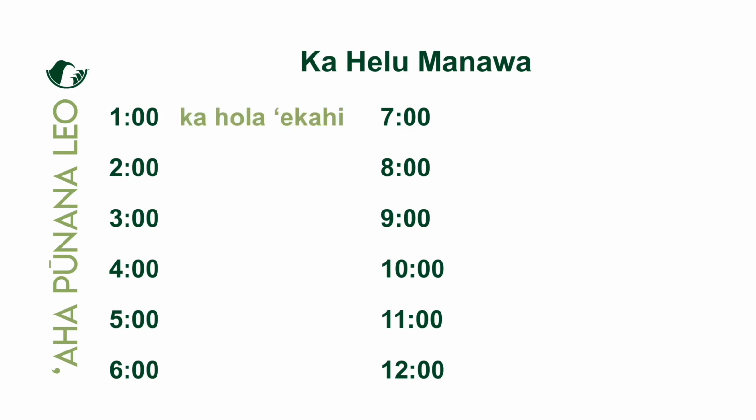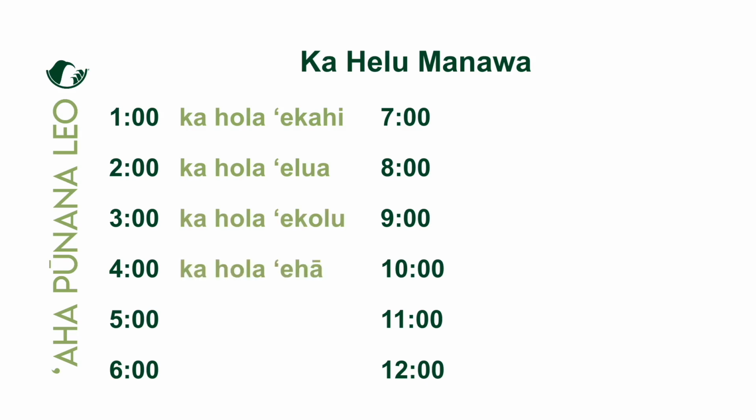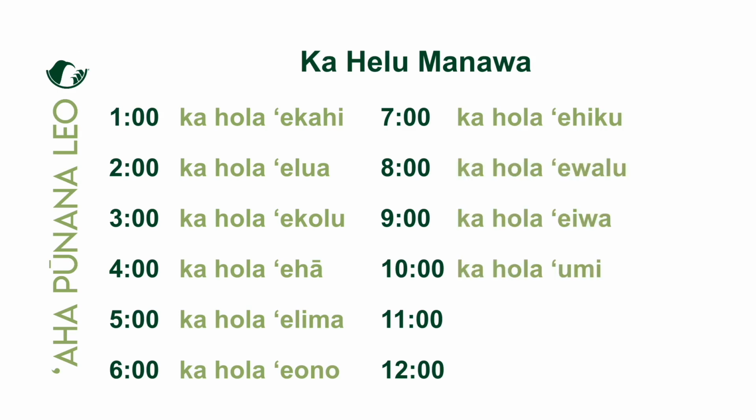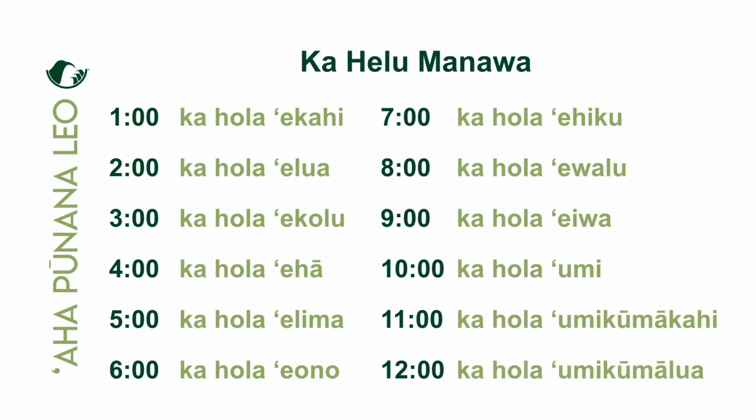But if we go in order, ka hola ekahi, ka hola elua, ka hola ekolu, ka hola eha, ka hola elima, ka hola eono, ka hola ehiku, ka hola ewalu, ka hola eiwa, ka hola umi kumakahi, ka hola umi kumalua.